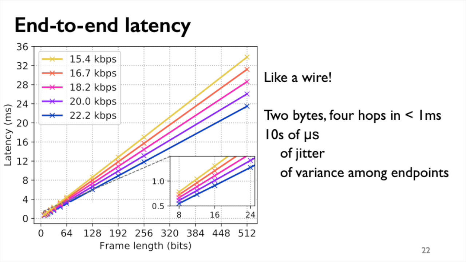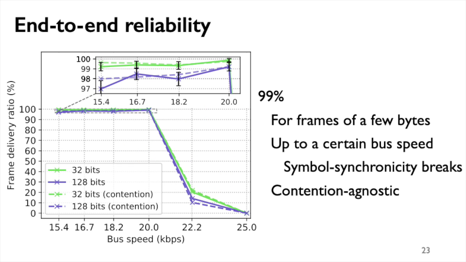For a given bus speed, it doesn't matter what endpoints you pick and how many hops they're apart. The time it takes for a frame to propagate between any two traffic endpoints is deterministic down to tens of microseconds. In terms of absolute performance, we can get 2 bytes of payload across 4 hops in less than 1 millisecond.